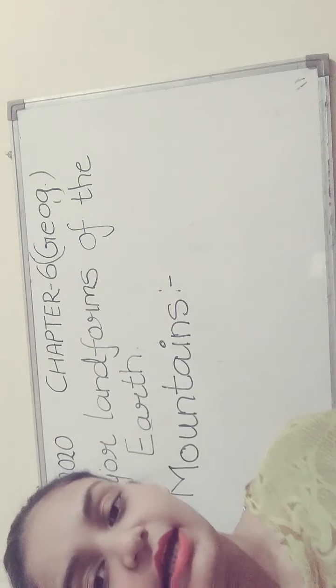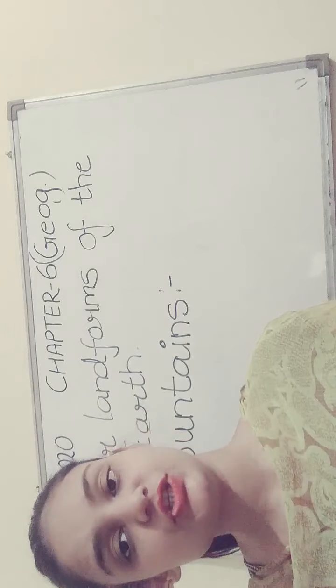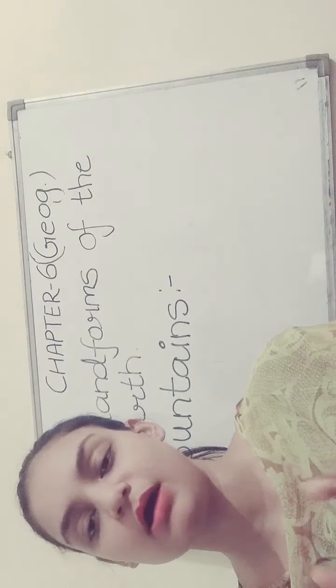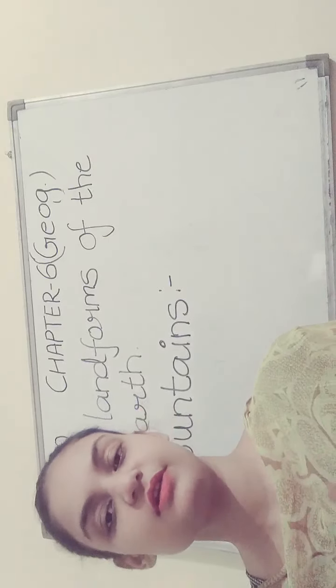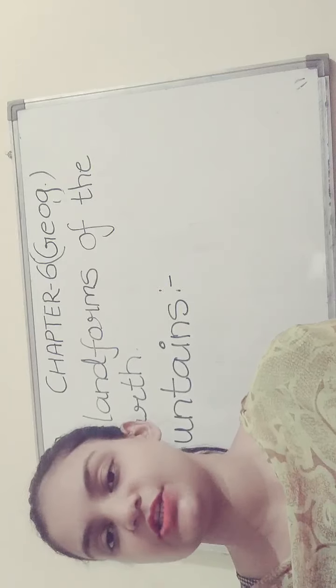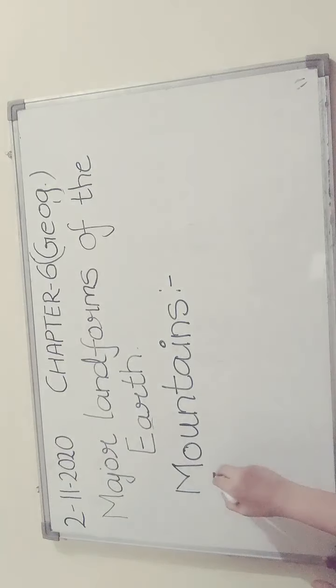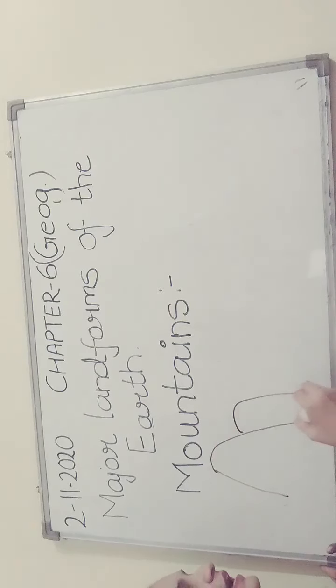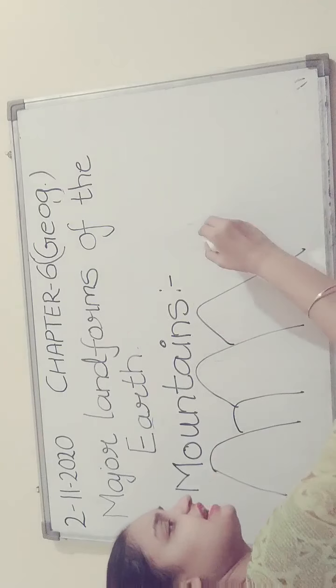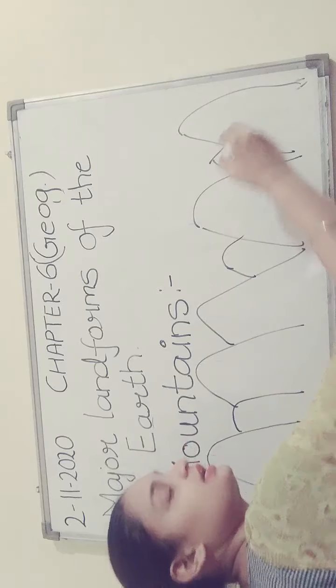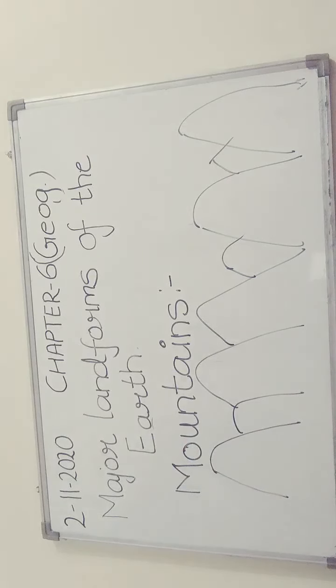Now we studied about the glaciers also. What is a glacier? Glaciers are the permanently frozen rivers of ice on the mountain. Then what is a mountain range? Mountain range means when many mountains are arranged in a line. Many mountains arranged in a line are known as a mountain range.